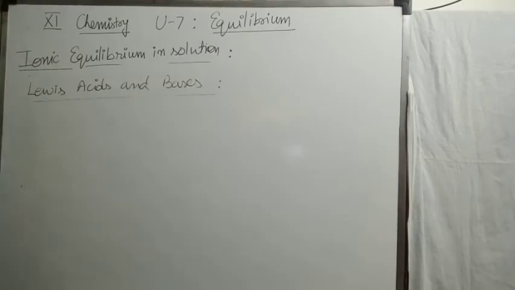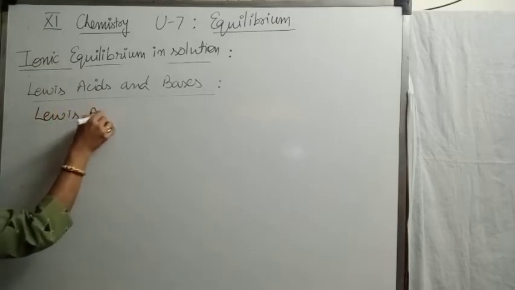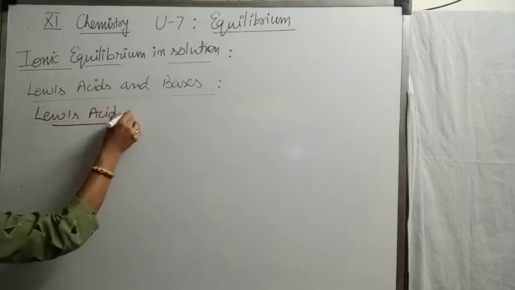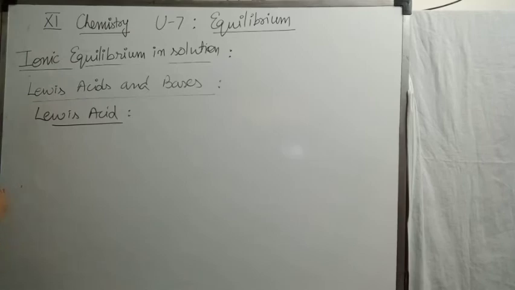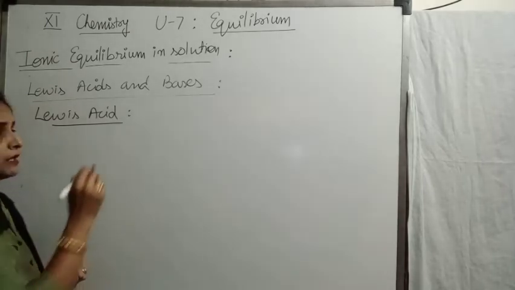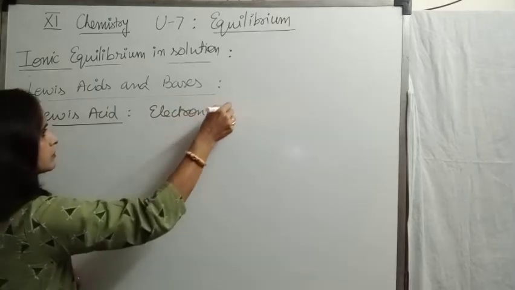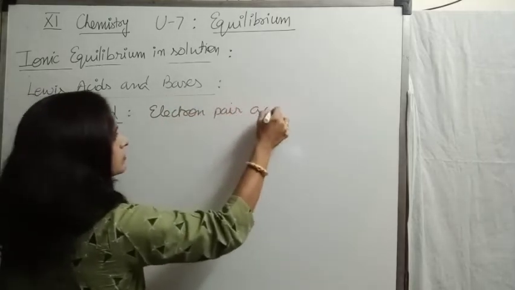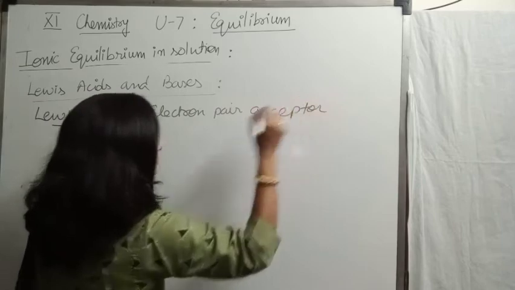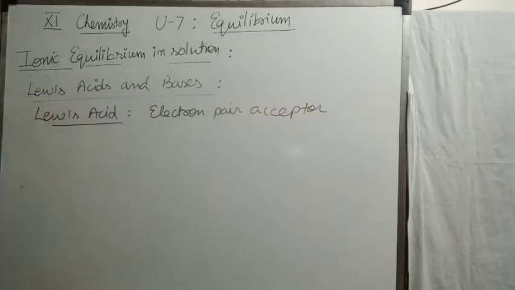Now let us discuss Lewis acid and base. How do we define them? Lewis acid: substances which accept electron pair. The definition is electron pair acceptor are Lewis acids.